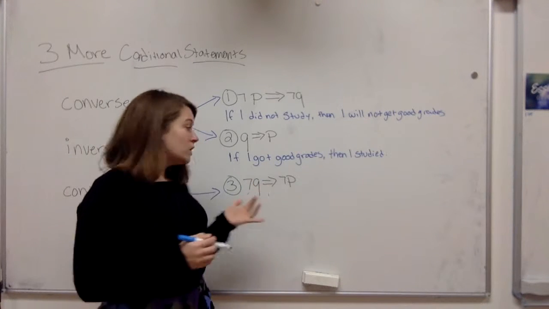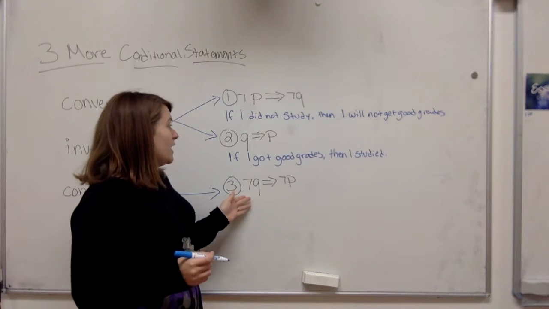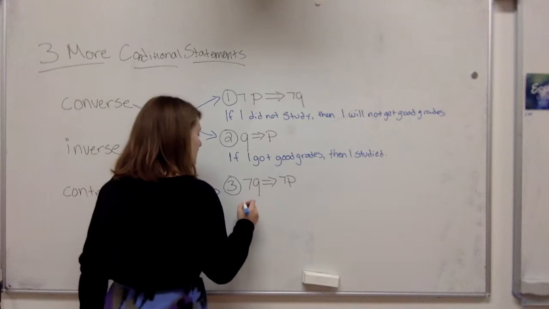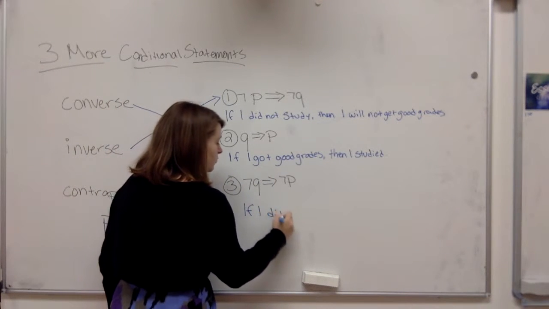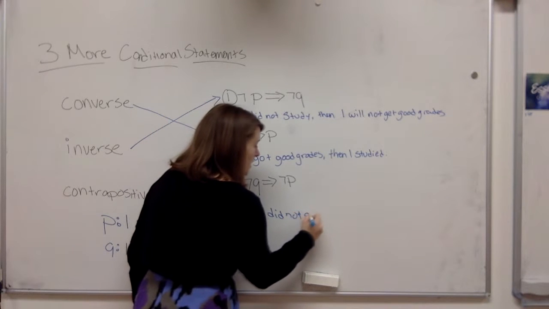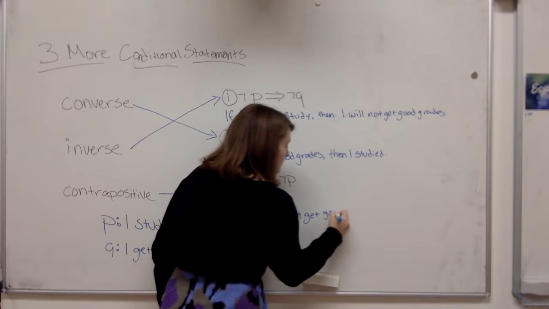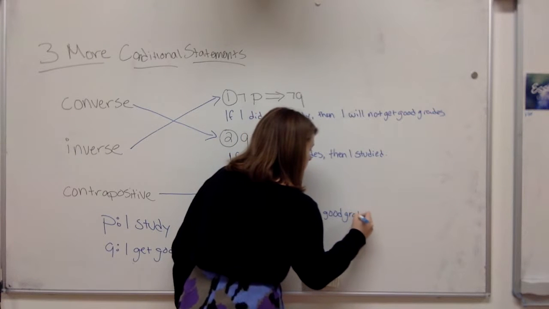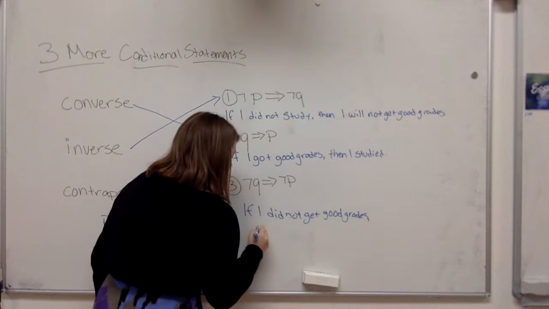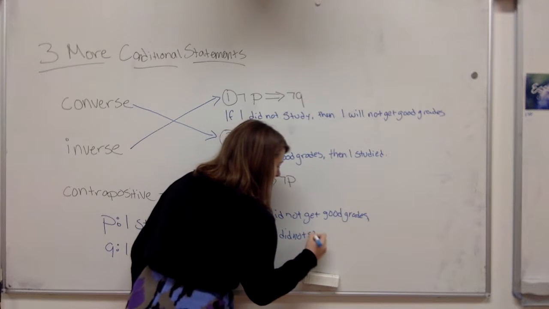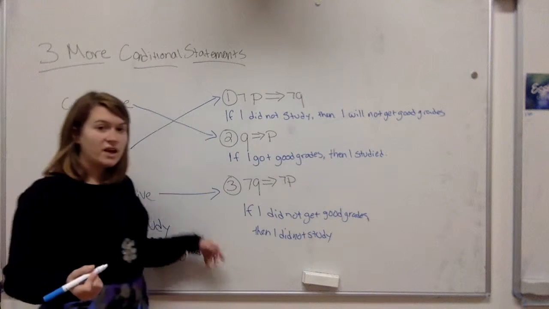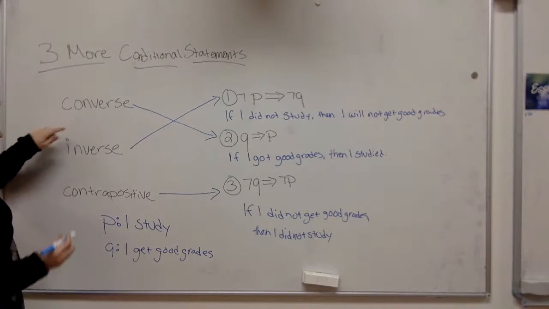All right, and then the last one, contrapositive. So, this one is saying, if I did not get good grades, then I did not study. So this one is kind of like a combination of the two. So you can see it a little bit here.